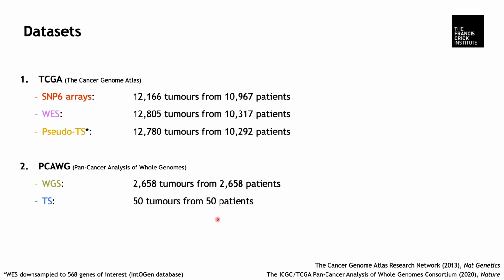Now, to show that ASCAT is a platform-independent CNA caller, we considered cases included in the TCGA and PEACOCK studies. In TCGA, nearly 12,000 cases had SNP6 and whole exome data. We also generated pseudo-targeted sequencing data by downsampling whole exome data to 568 genes of interest. And in PEACOCK, more than 2,000 cases have whole genome sequencing data, and a quarter of them are also part of TCGA. Although PEACOCK provides targeted sequencing, including 40 TCGA cases.